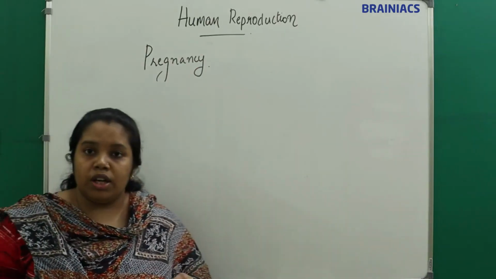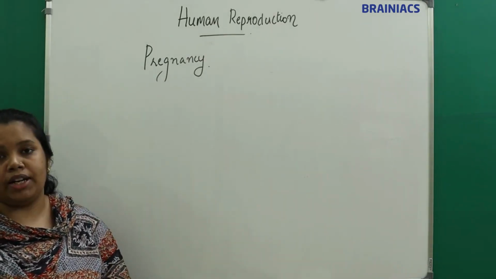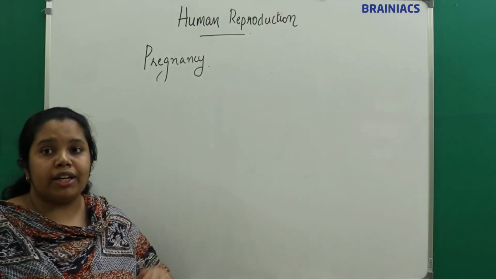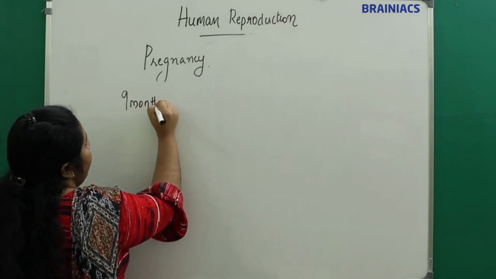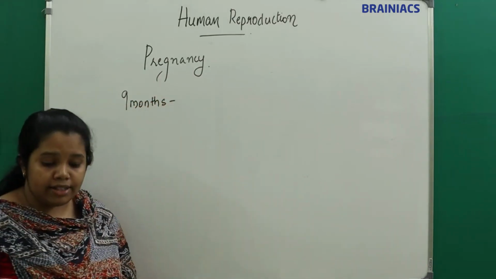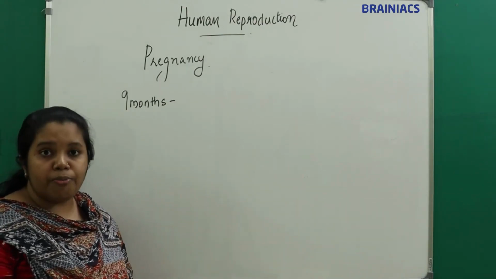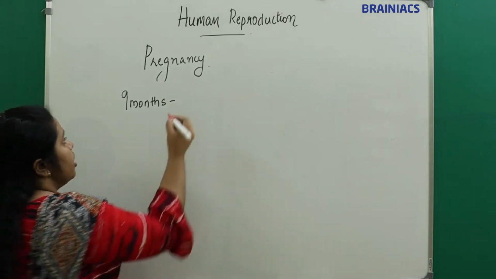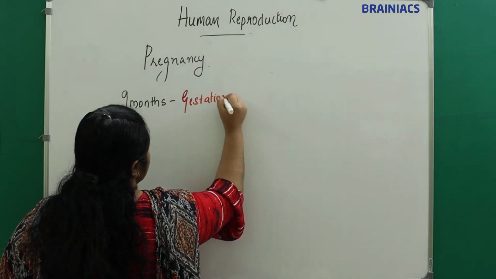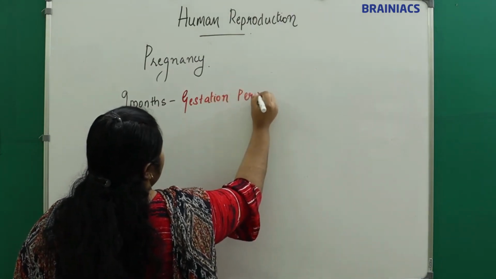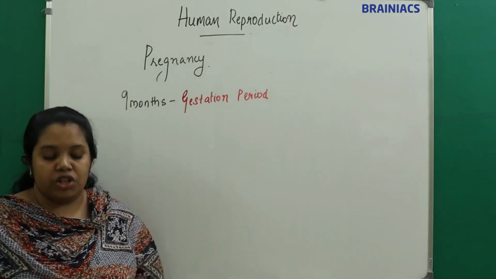Understand? Okay, so now we'll see what happens in pregnancy. What is the average duration of pregnancy? The average duration of pregnancy is 9 months. And what is that period called? It is called the gestation period.